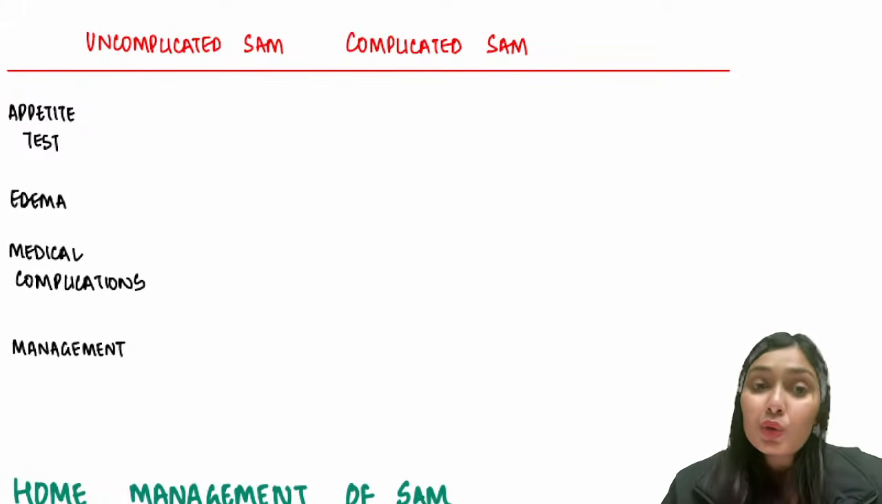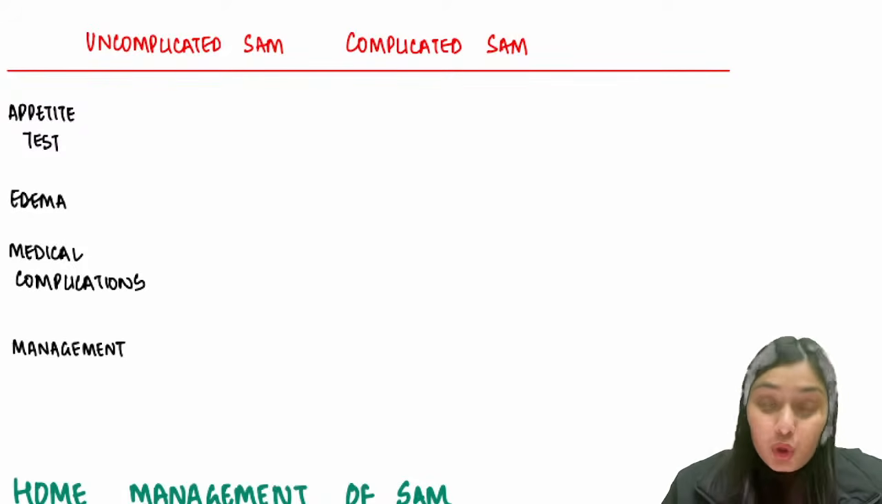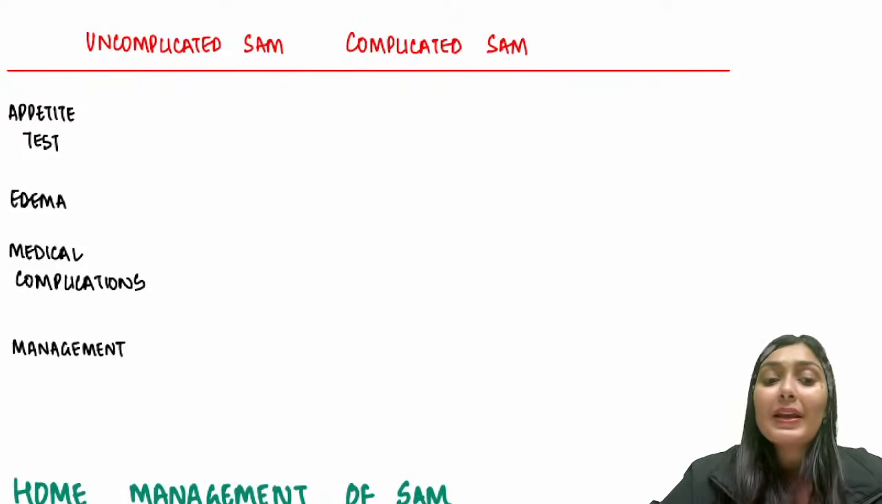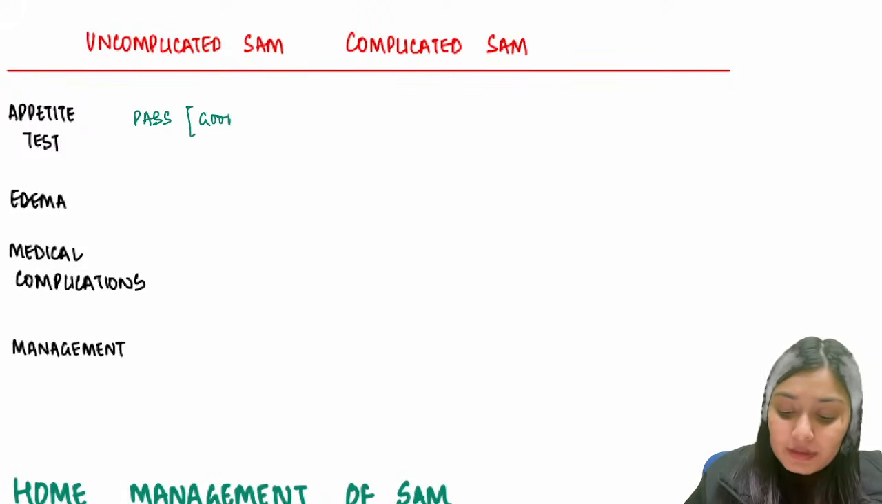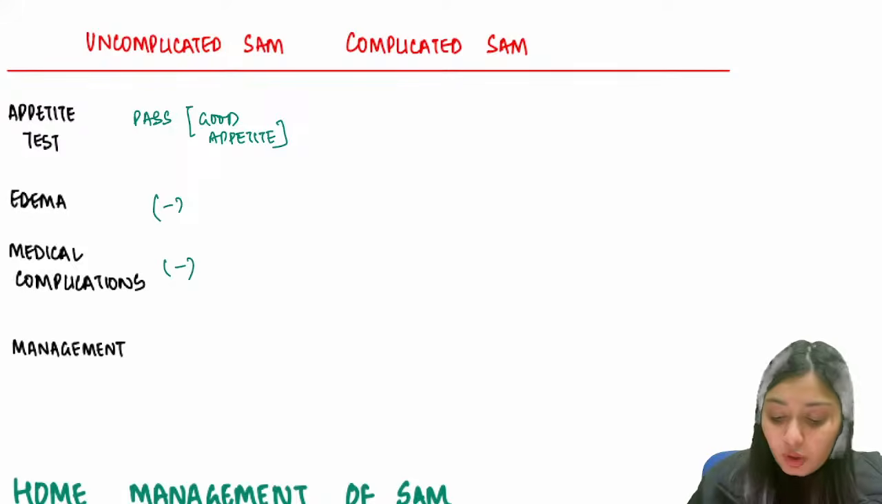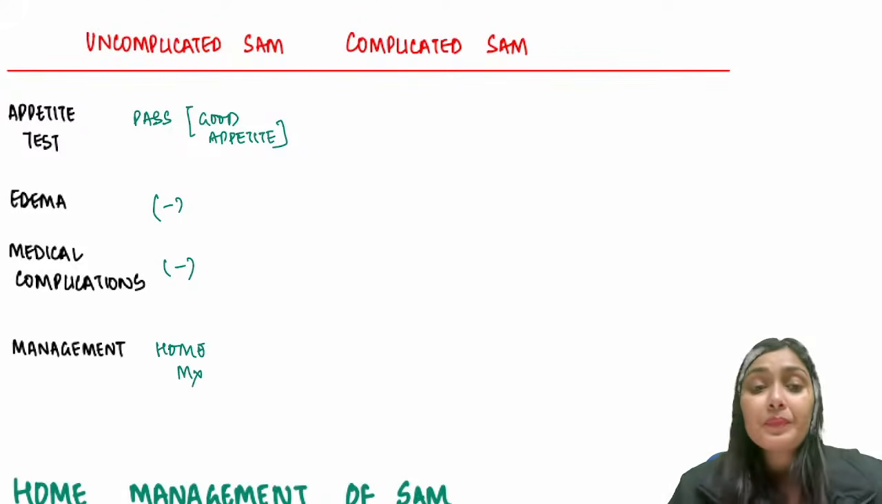This child has a good appetite. Also, this child does not have edema. Also, this child has no medical complications. That's why we are going to manage it at home. So this child is going to pass the appetite test. It has a good appetite. No edema is there, no medical complication is there. So we can go for home management.